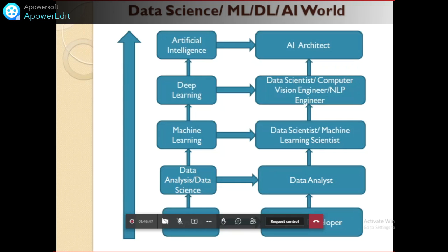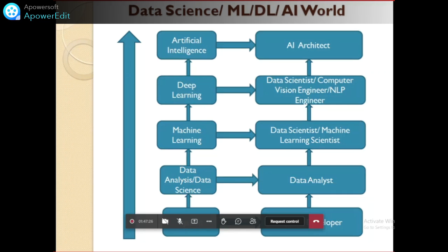The algorithm will learn from the clean data, and the output will be a model. That person is either a data scientist or a machine learning scientist. It depends on the company what designation they give. There are certain drawbacks of machine learning that are overcome by deep learning. Deep learning is the world of neural networks. Here also, deep learning architectures learn from the data and give the outcome. That person is called a computer vision engineer, a natural language processing engineer, or a data scientist, depending on the company's designation.